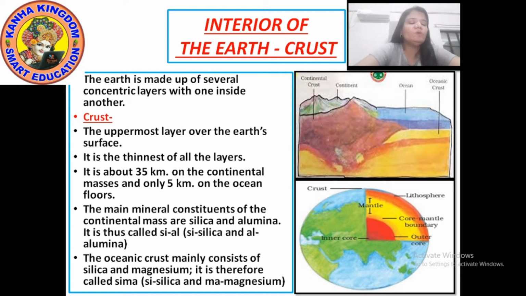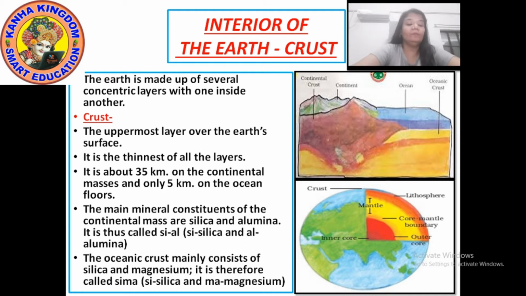It is showing you all the layers: the lithosphere, the crust, the mantle, the outer core, the inner core, and the core-mantle boundary. These are the layers of the earth, and so it is said that the earth is made up of several concentric layers with one inside another.